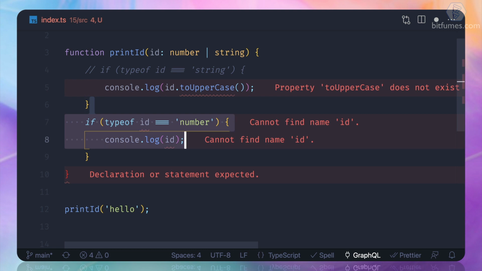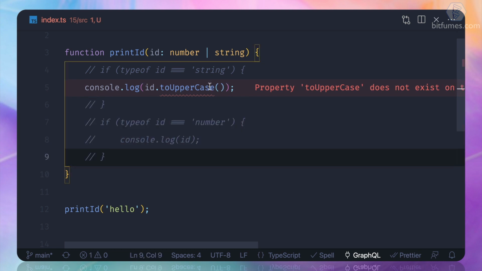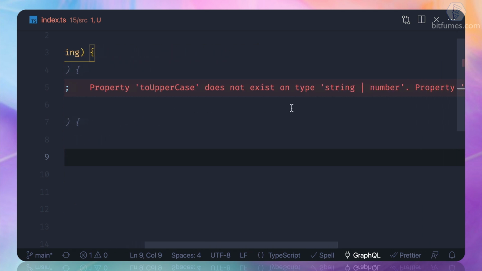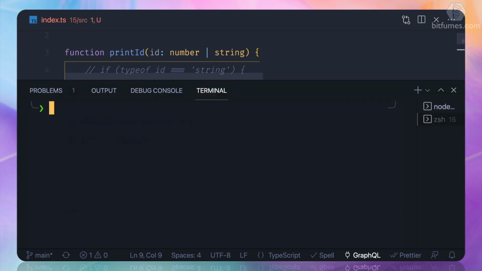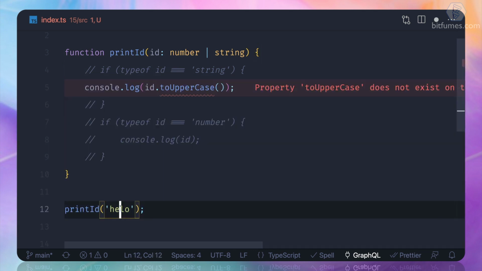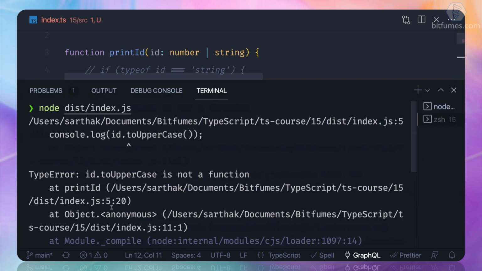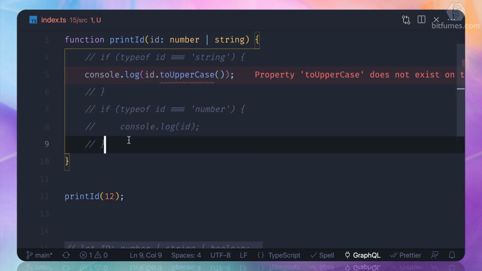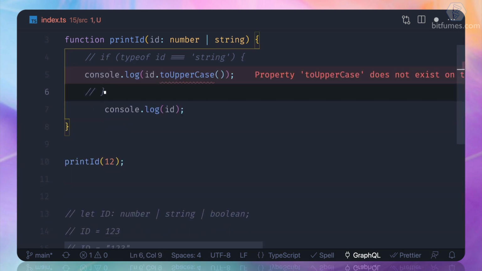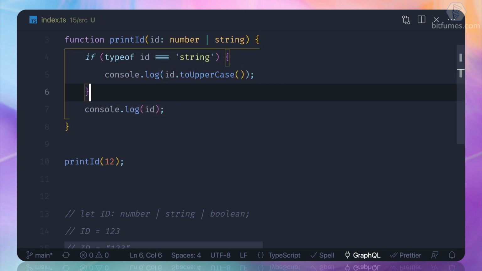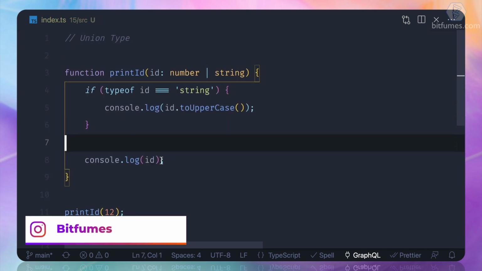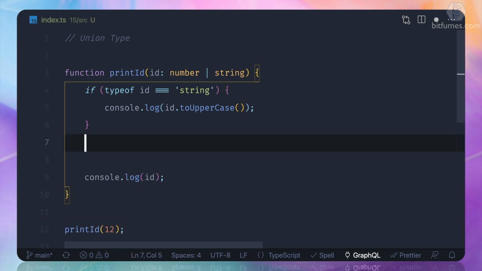Just by doing that, what if I do this? So we have eliminated one possibility, that it cannot be anything other than number and string. But if I do this thing, it's still complaining that it could be a number, but uppercase is only for the string. So if I just pass number and see, we are getting an error. So we can eliminate only one thing, and we just have one conditional, which is, if it is a string, then uppercase, otherwise do any other thing. So it's just an else part.